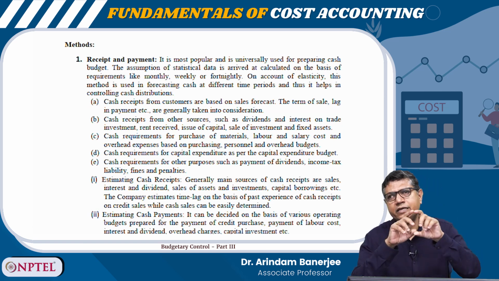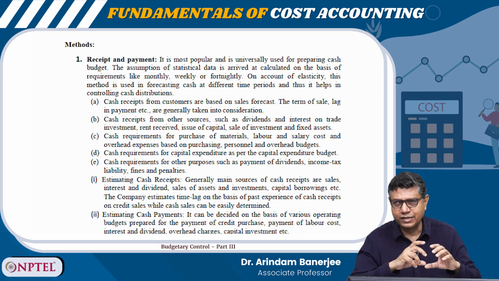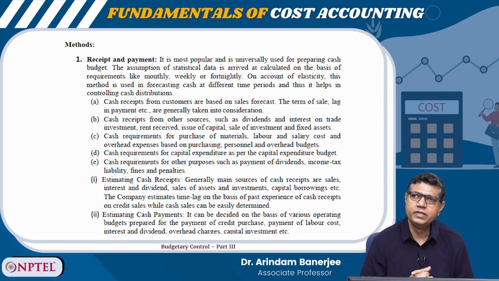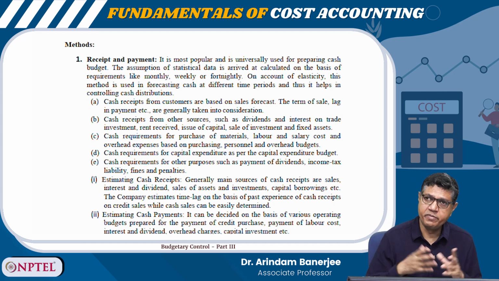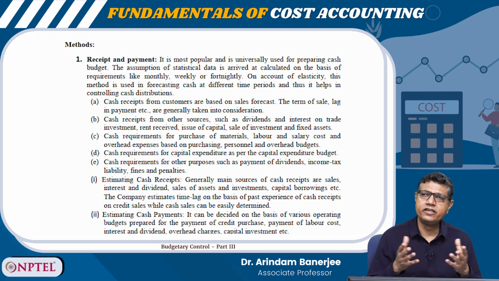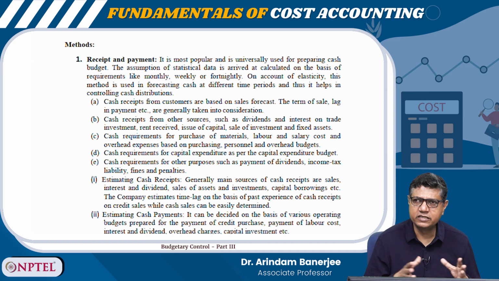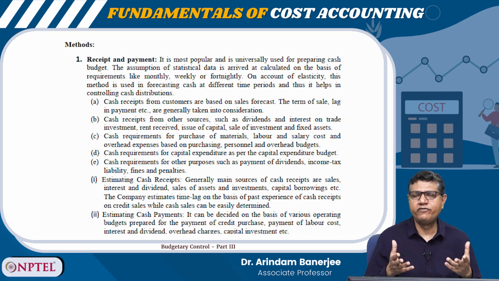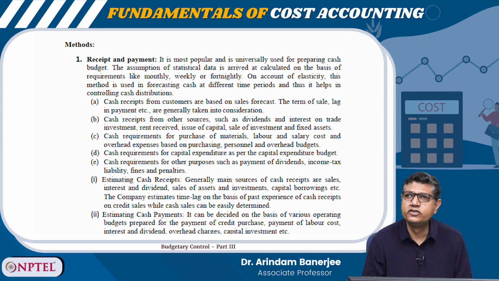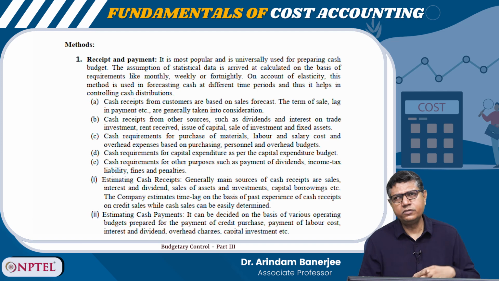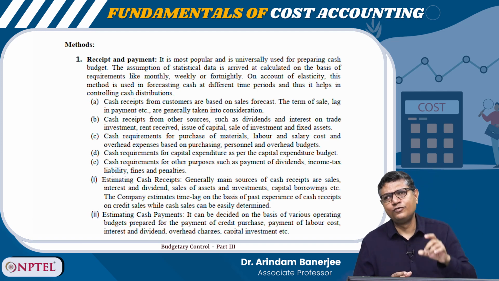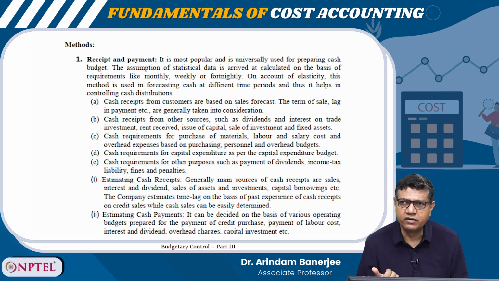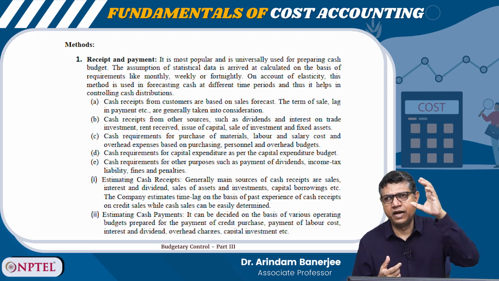Once the receipt side is recorded, then I deduct all the payments. What could be the major payments? The cash payments could be for the purchase of material, cash payment as a salary or wage of laborers, cash payment for direct expenses, cash payment for indirect expenses like electricity bill, rent for the factory shed, etc. So, I list down all of them. We will see a problem later on. I'm trying to give you the idea.